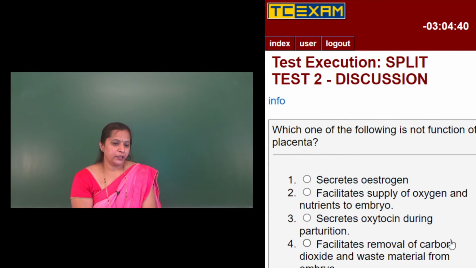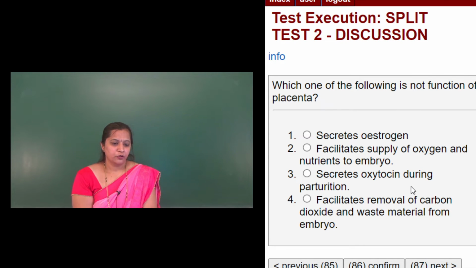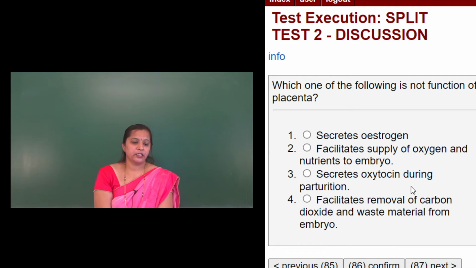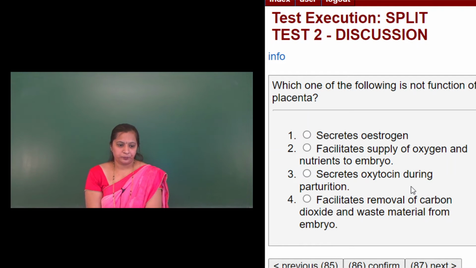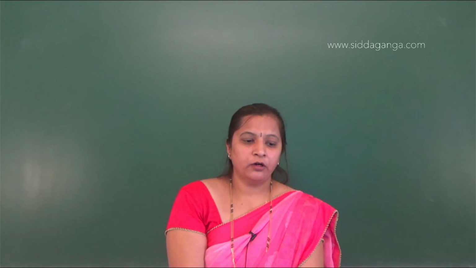Which one of the following is not a function of the placenta? Let me read the options first. First option they have given: secretes estrogen. Second: facilitates the supply of oxygen and nutrients to the embryo. Third option: secretes oxytocin during parturition. The fourth option: facilitates the removal of carbon dioxide and waste materials from the embryo.